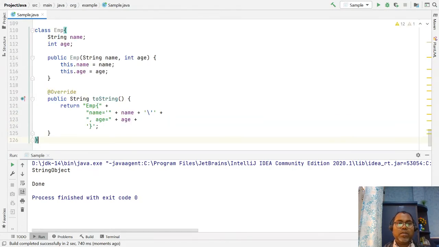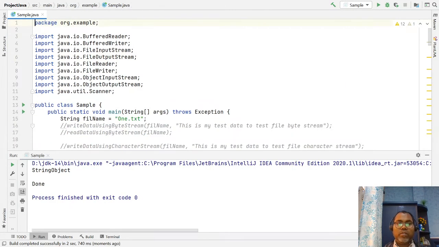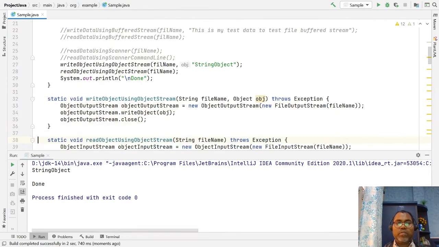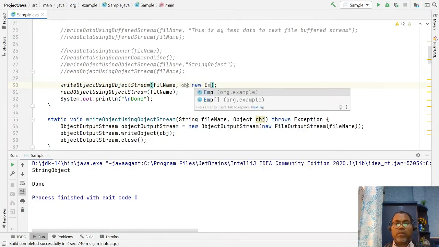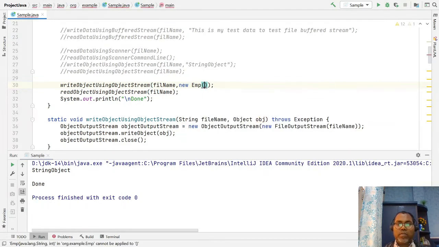Now instead of a primitive string, you can pass my employee object, new Employee, with a name, and the age should be 23.